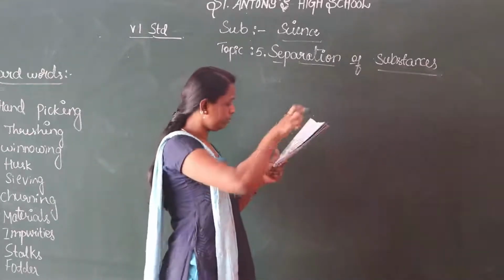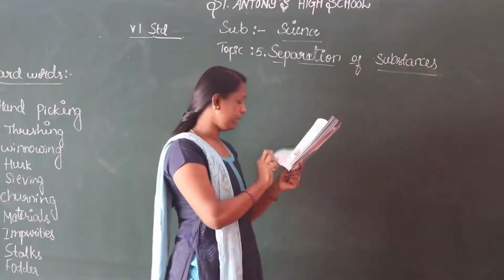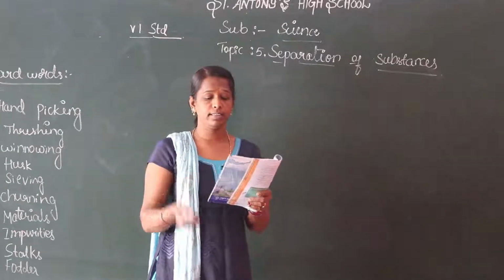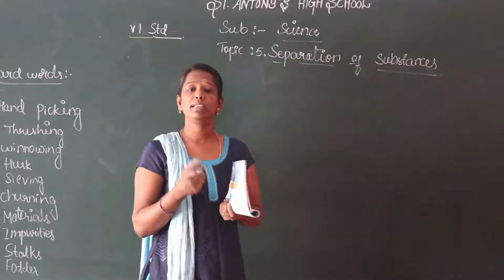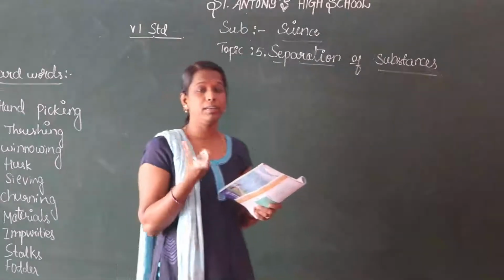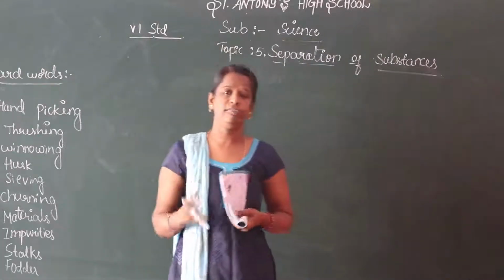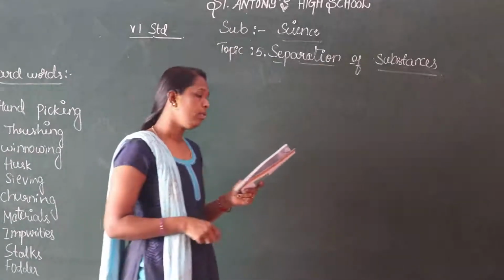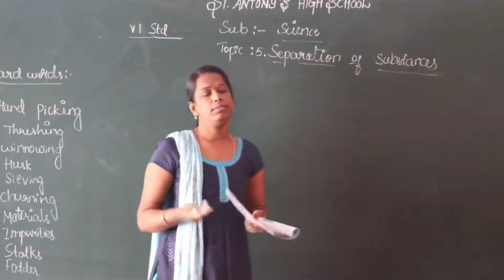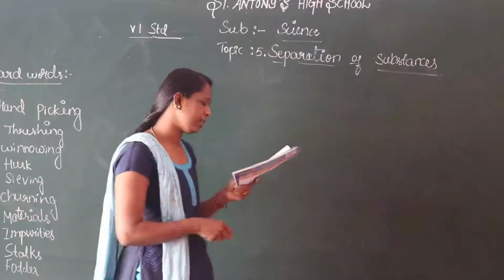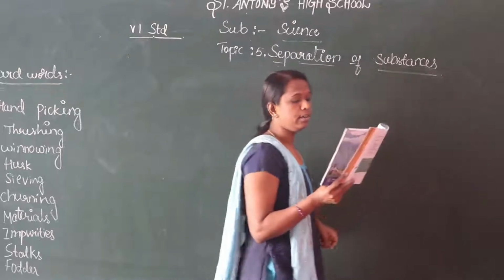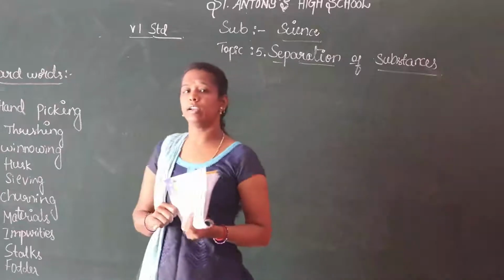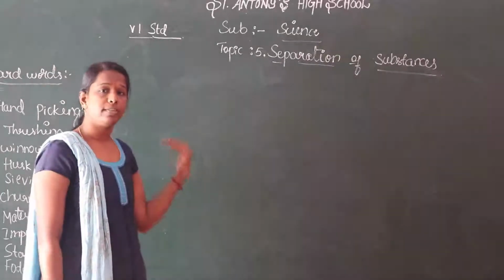From page number 35, you have already seen that a part consisting of mixing the water and the buttermilk, and then finally we get the butter. Traditionally, that is the separation of butter from the buttermilk. Okay. Then in cotton, we separate its seeds from the fiber. You know that one, that is called ginning. That is the separation of seeds from the cotton.